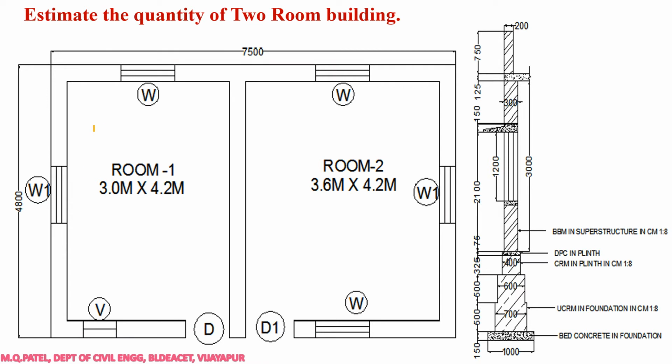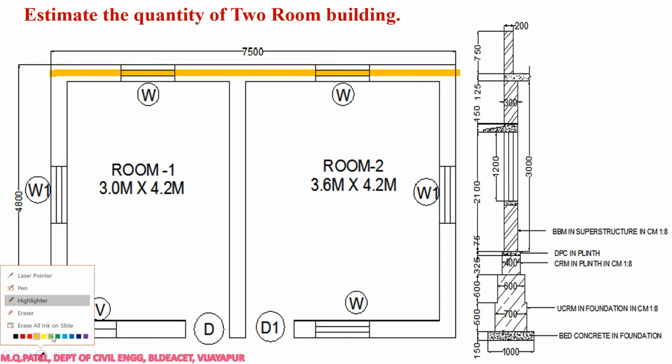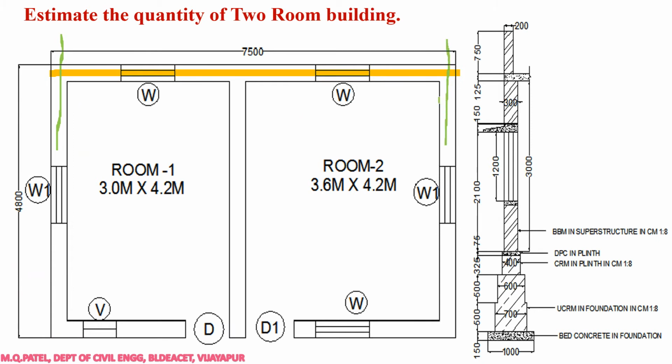First I have to do the calculation, that is center to center length. Center to center means if you take this as a wall, the center line will come somewhere here, then the next center line will come somewhere here, right? This is the center line of the wall. First thing is that we have to calculate the center to center length. So what will be this length, the center to center length of a long wall?